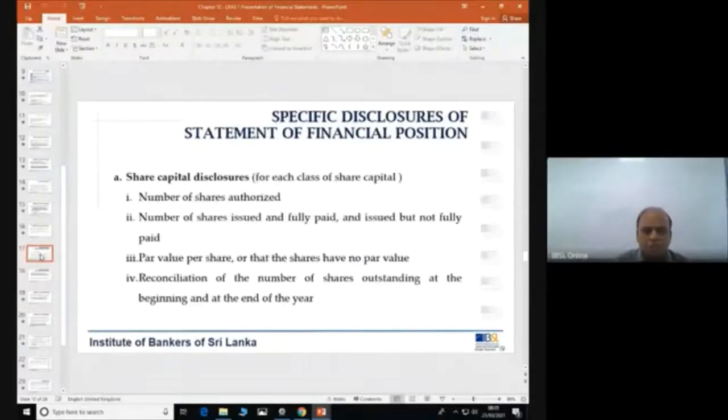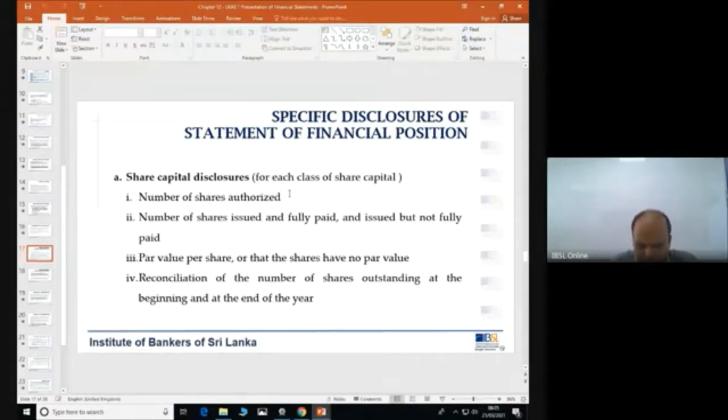So we are good to go. We have a small portion left in last week's handout that is on LKAS 1, and then we will quickly cover the financial ratios also, because I thought we'll cover that too, and then once and for all we'll move on to SLFRS 9, and then we have the statement of cash flows.